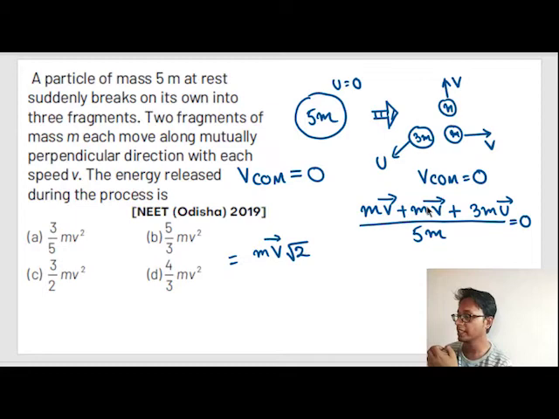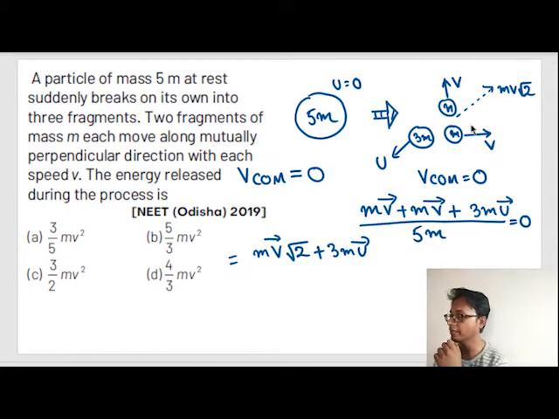The resultant of this vector and this vector would give us a vector in this direction, and the magnitude of that vector would be mv root 2. If this vector is mv, this vector is mv, the magnitude of the resultant is mv root 2. So mv root 2 plus 3m u vector is equal to 5m times 0.